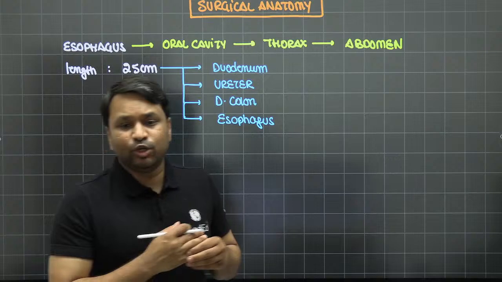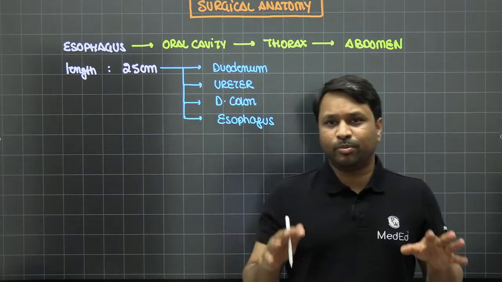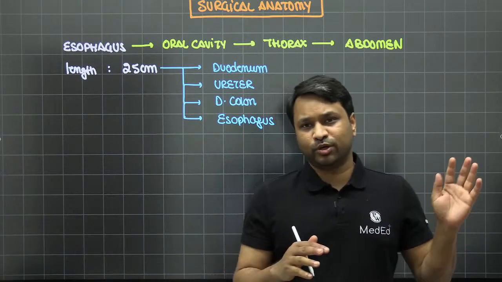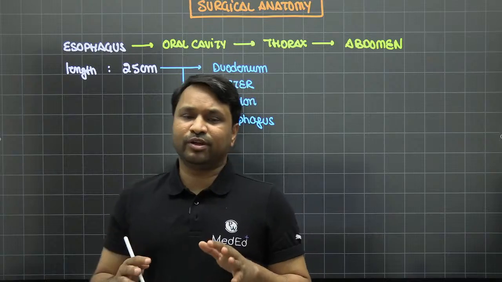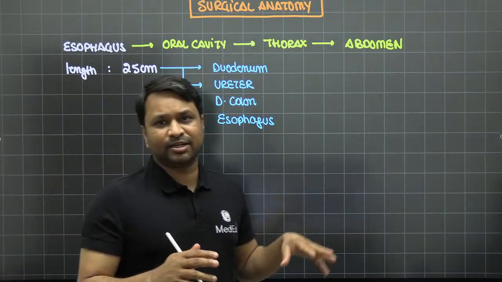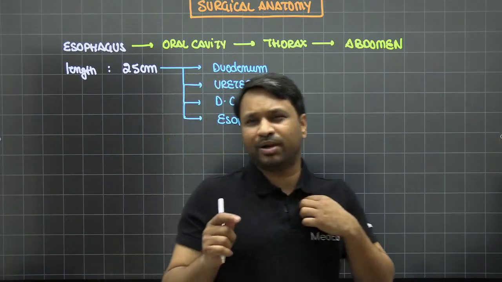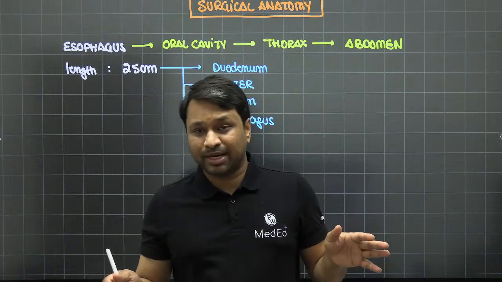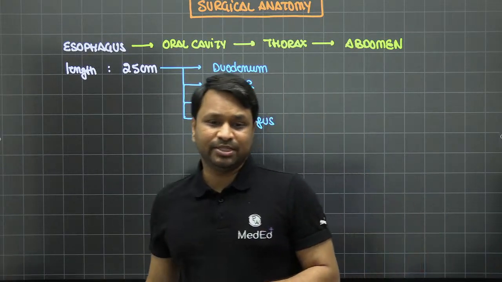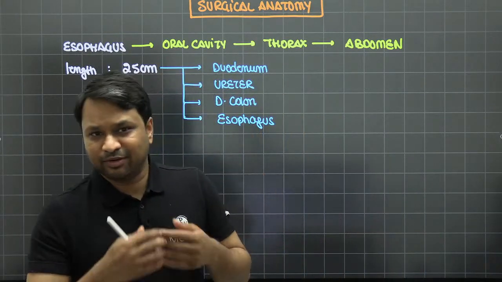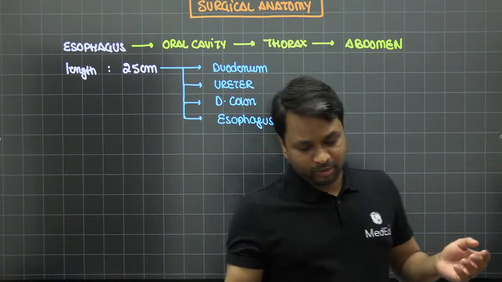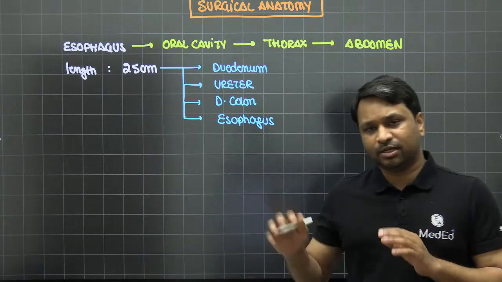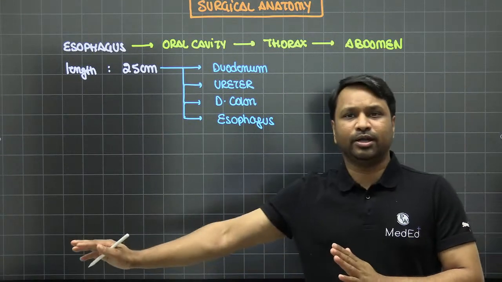Somebody's asking, sir, will you complete the thorax later? Guys, on popular demand in the group and from the backend team, a lot of you have requested for GIT to be started and finished, because thorax is a small part of our general surgery. GIT is quite vast and everybody wanted us to start with GIT. So we heard you and we decided, why not? Let's give GIT, no problem at all. So thorax will come back and we will do it later, but as we started GIT, we will continue to do so.